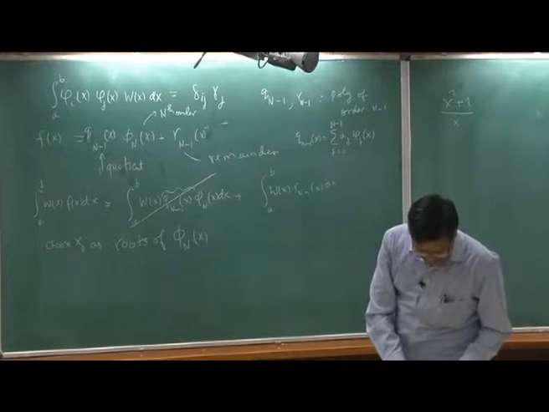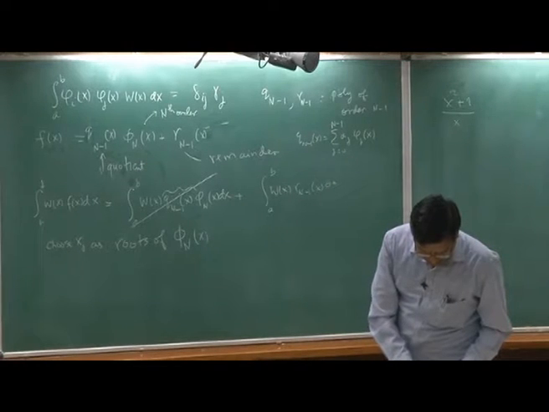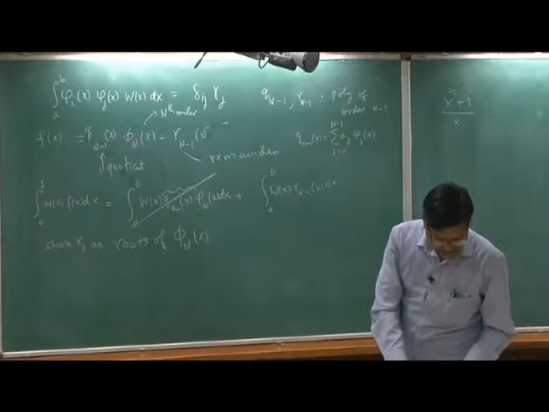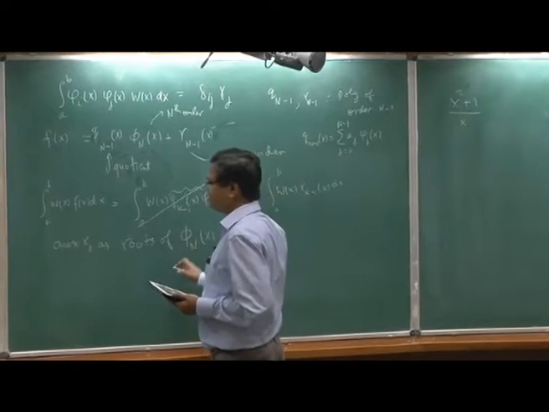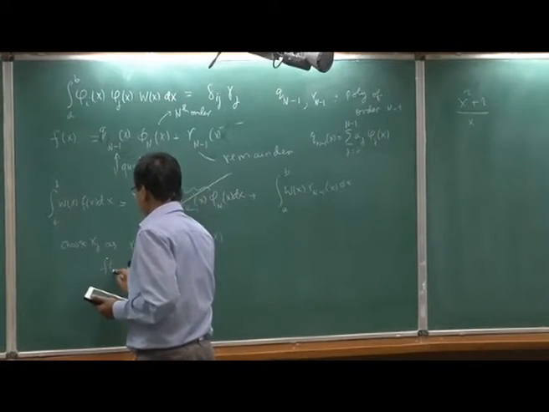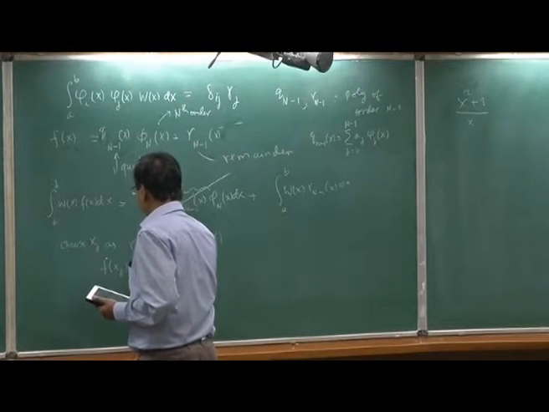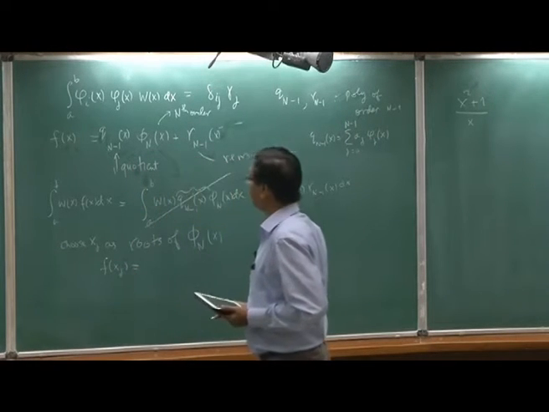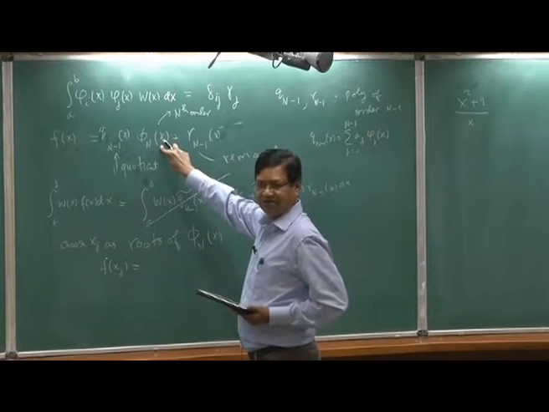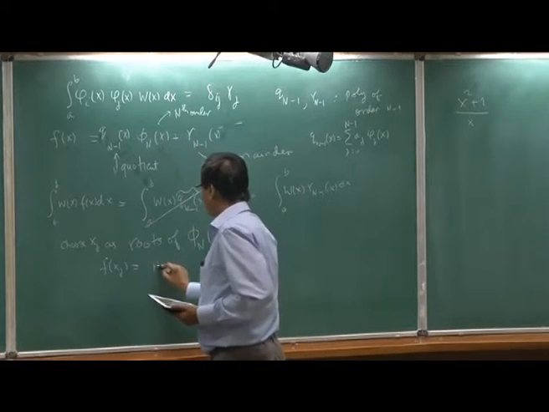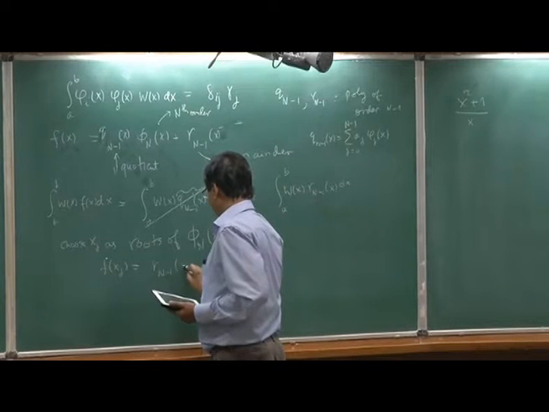So the idea is, if they are the roots, then what happens to f(x_j)? F(x_j), the value of the function at those points, because this is zero, you will get R_{n-1}(x_j).